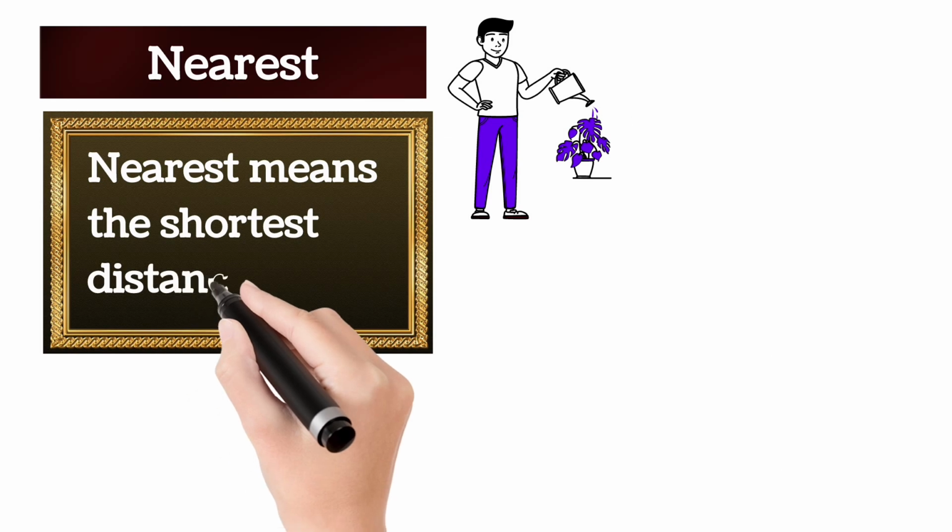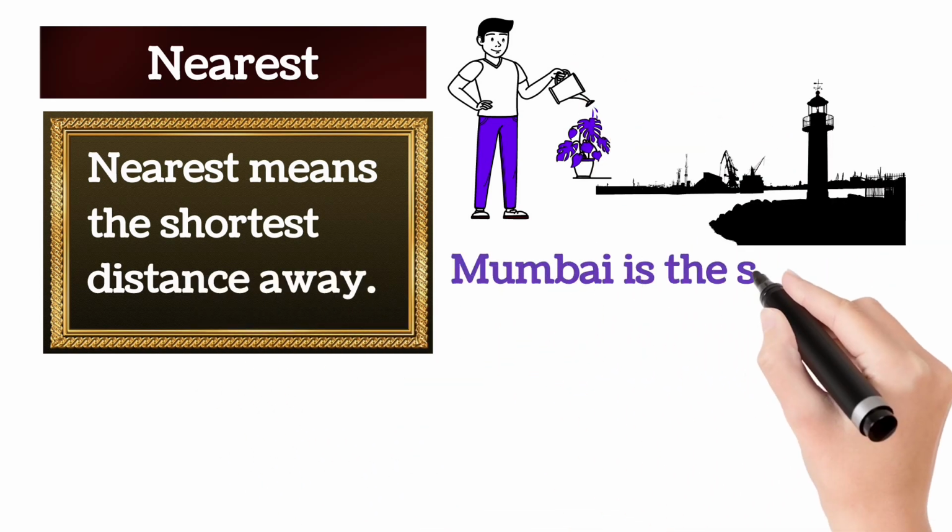Nearest means the shortest distance away. For example, Mumbai is the seaport nearest to Europe.